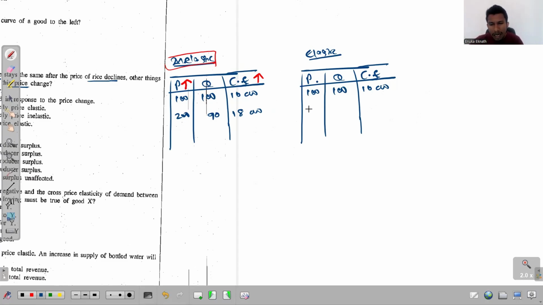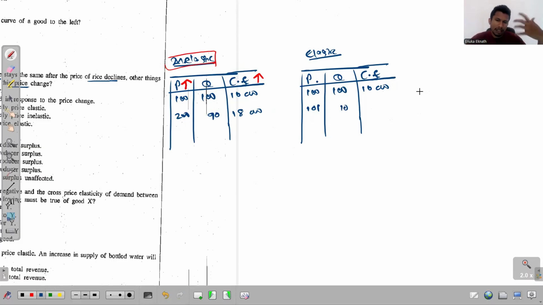Now what happens? The price gets increased slightly. Just imagine that the price increases by 1 rupee, so the price increases to 101. Since we are facing an elastic demand for this product, when the price gets increased slightly, the quantity drops significantly. So assume the new quantity value to be just 10.